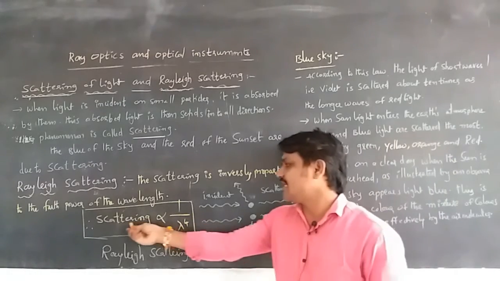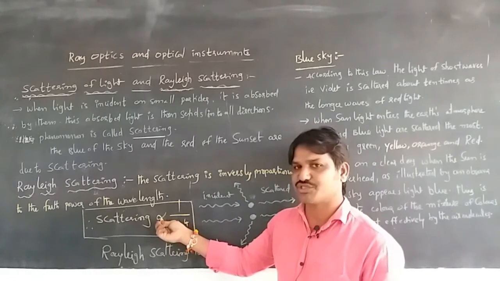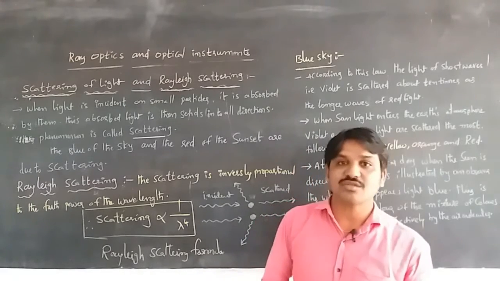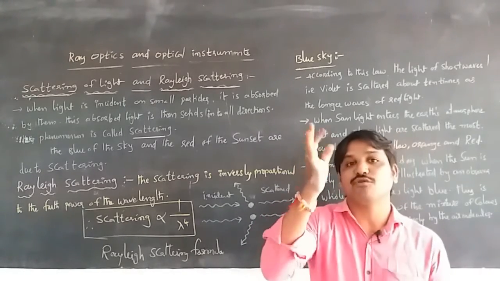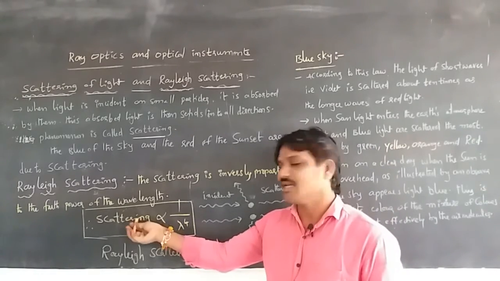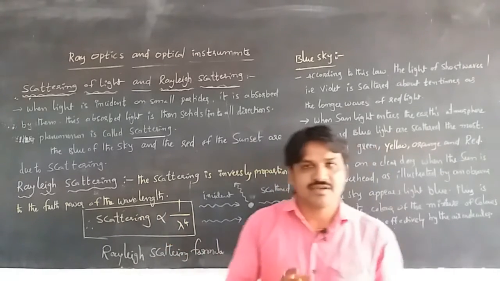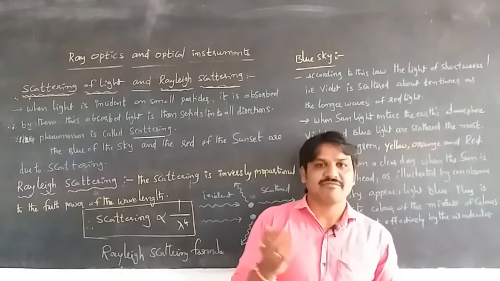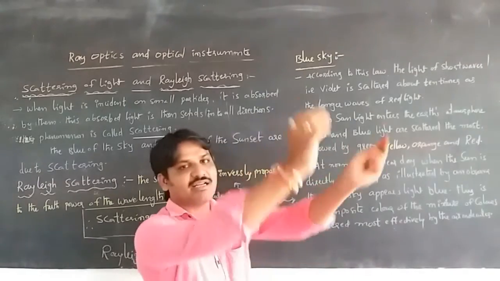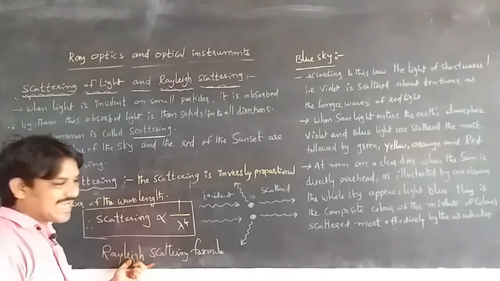This means how much scattering is possible is inversely proportional to the fourth power of its wavelength. If the wavelength is more, scattering will be less. If the wavelength is less, scattering will be more. Whenever light from the sun travels into air particles and air molecules, some of the colors will disappear, that is, emerge. This formula is called the Rayleigh scattering formula.